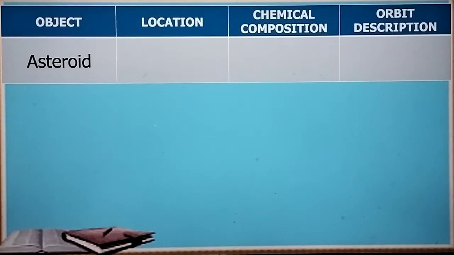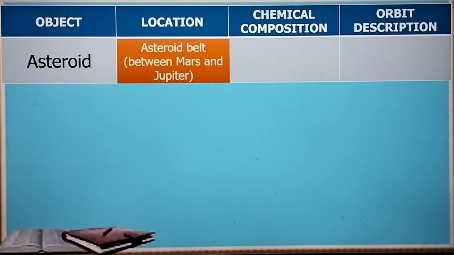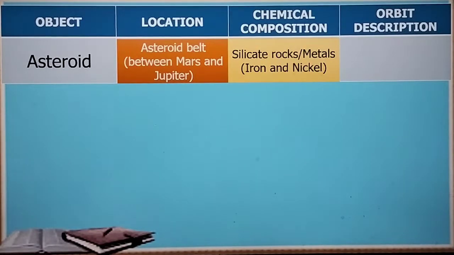Now, in our first near-Earth object or a celestial object, the location for asteroid or the origin of asteroid is in the asteroid belt, and that is in between Mars and Jupiter. Note ha, between Mars and Jupiter, yung tinatawag nating asteroid belt, yun yung location ng ating asteroid. Now, for the chemical composition, silicate rocks and metals, to be specific, iron and nickel. And the orbit description is more rounded.